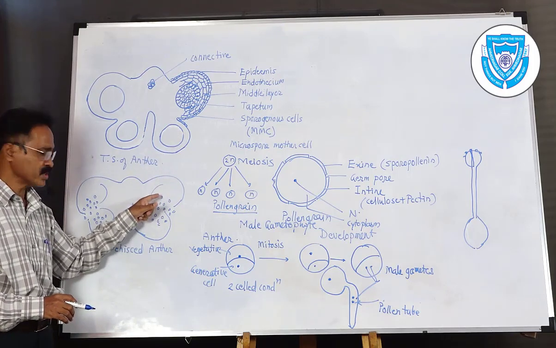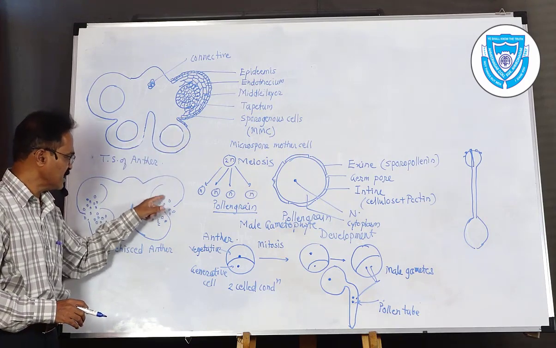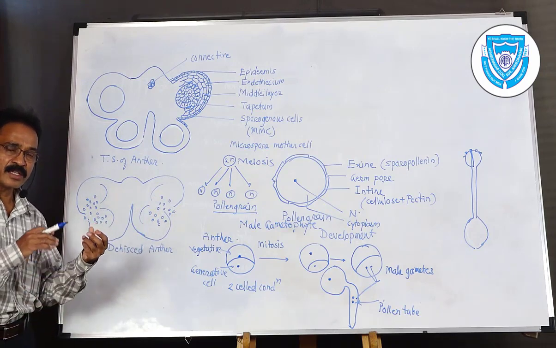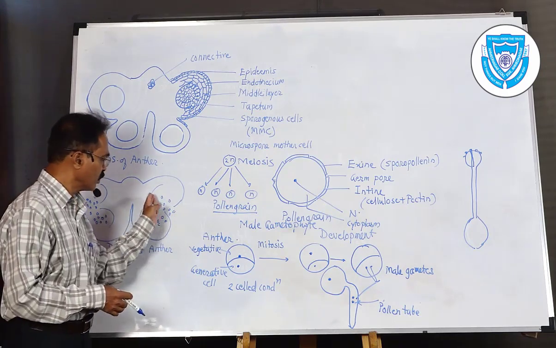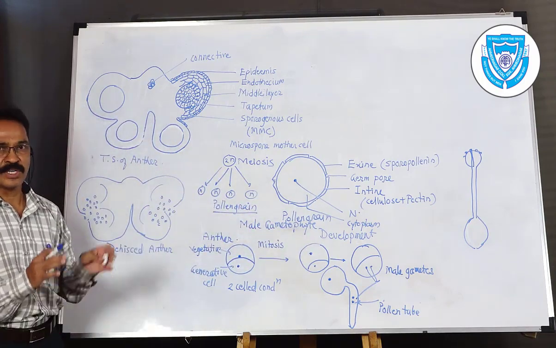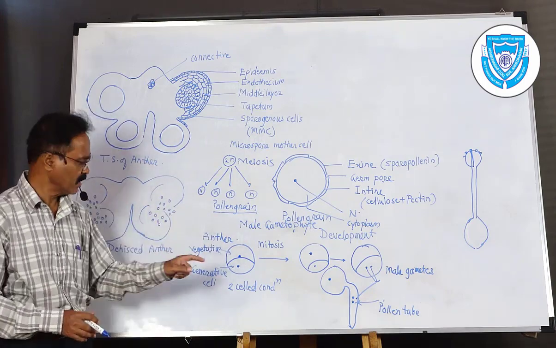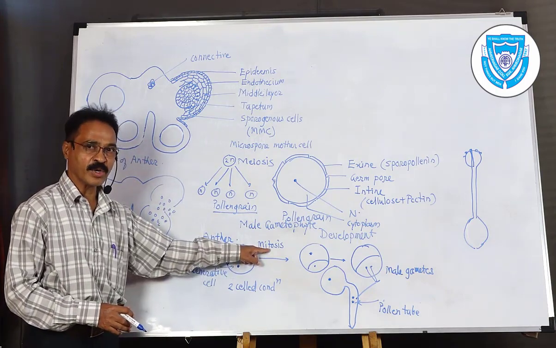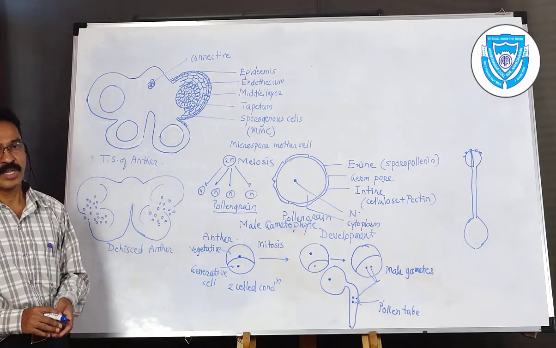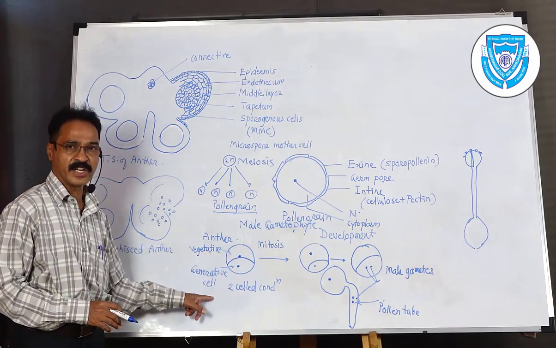Pollen grains are produced inside the pollen sac, and inside this pollen grain the development activates before liberation. This single-nucleated structure divides by mitotic cell division, and it divides unequally. The larger one is called the vegetative cell, and the smaller one is called the generative cell.